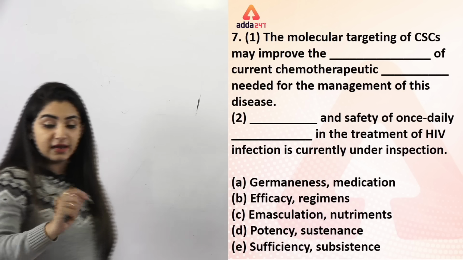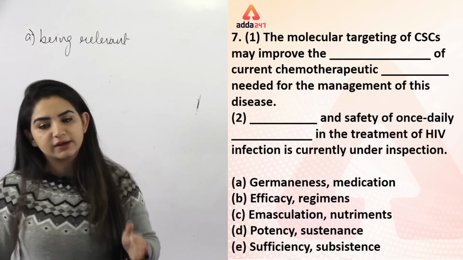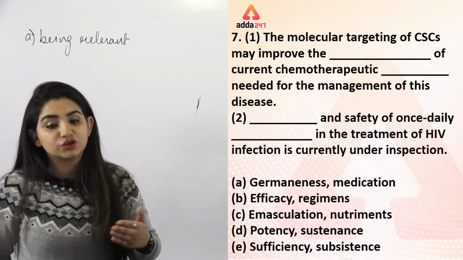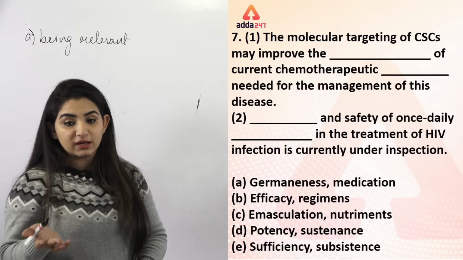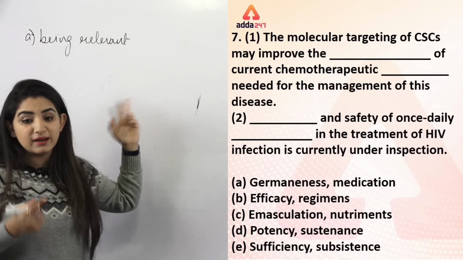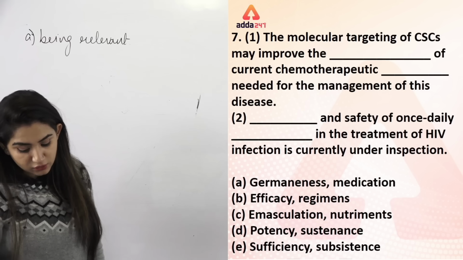This means being relevant to something, right? Being relevant, that's the only word that you can use. So that can be there or what? No. Why? Because we have to select a word that has to be according to the statement. So molecular targeting of CSCs may improve the dash of current therapeutic. Improve करेगा किसको? Relevance को. No, relevant होना चाहिए था ना. Being relevant थोड़ी होगा.